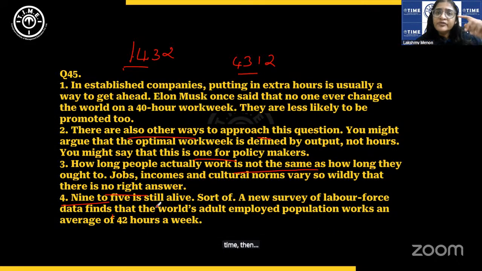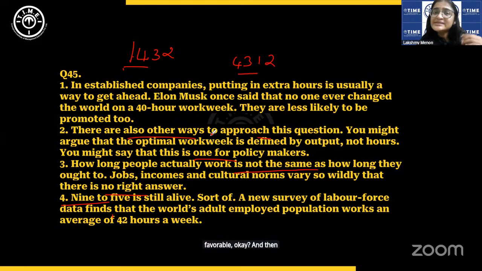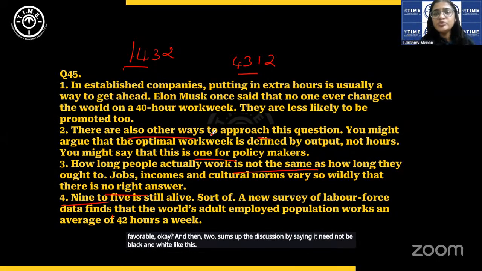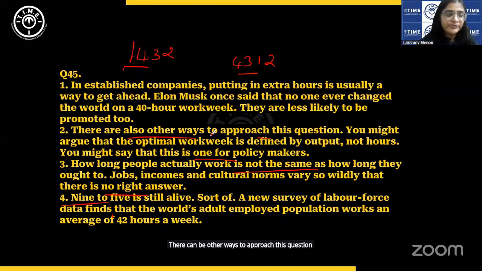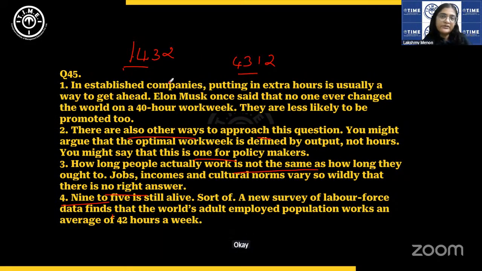Then 1 gives the other side of the story. 9 to 5 is on this side of sentence 3. Sentence 3 says there's no one right answer. Then 1 gives the other side. In established companies, putting in extra hours is considered favorable. Okay, and then 2 sums up the discussion by saying it need not be black and white like this. There can be other ways to approach this question also. So we feel that 4312 could be a better answer than the given answer 1432. Okay. So there is a potential for objection in this question.